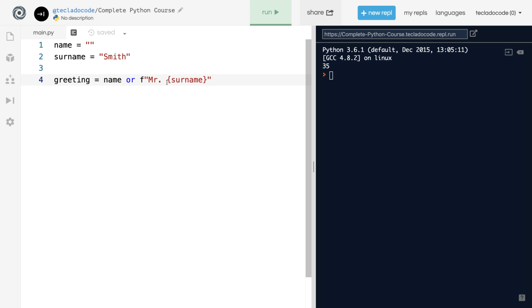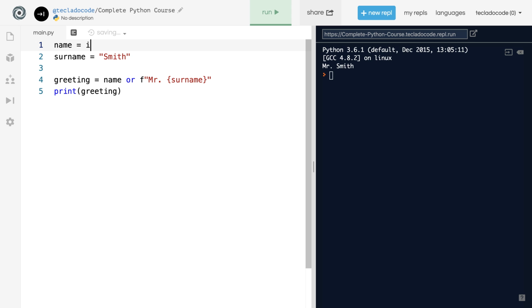Assuming that you know that the person is going to be a man, of course. So you can then run this, and you get Mr. Smith. Why? Because name is an empty string, which means it is false, or it is falsy when you pass it through bool. So instead of giving you the first value, the OR gives you the second value.